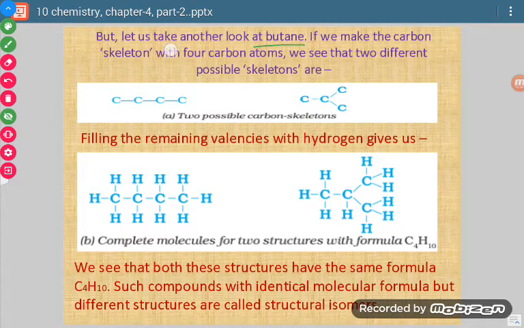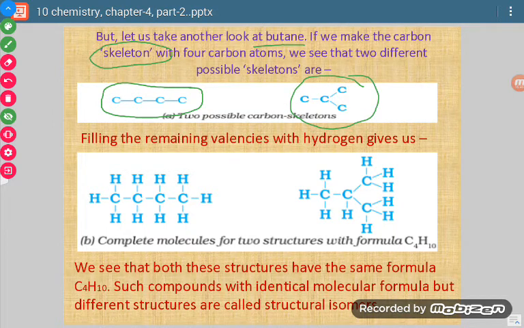Now see, when we are just representing the carbon atoms, it is called a skeleton. Butane means, but means 4 carbon atoms. So the skeleton structure will be like this. This is one way. Now we can write this like this also. Here also there are only single bonds between the carbon atoms. So these two possible carbon skeletons are there, where each carbon is bonded with single bond only.